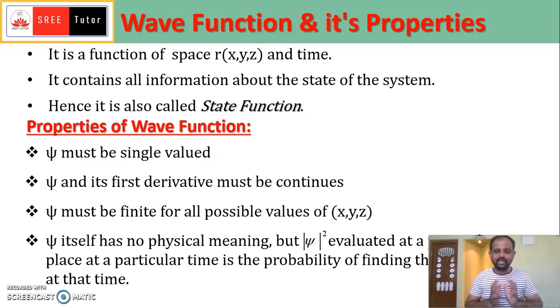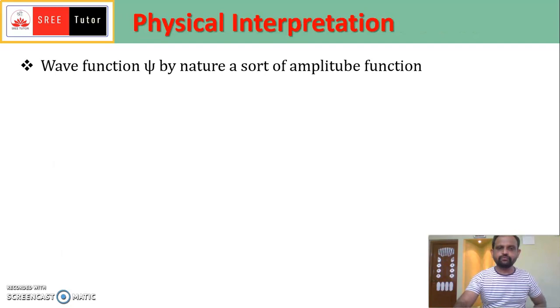Wherever there is a quantum state in a quantum system, that quantum state is described by psi. The magnitude of the psi squared value means the absolute value, and that value is the probability of finding the particle at that time. So wherever you find the wave function for that state, psi squared will give the probability of finding the particle at that time.